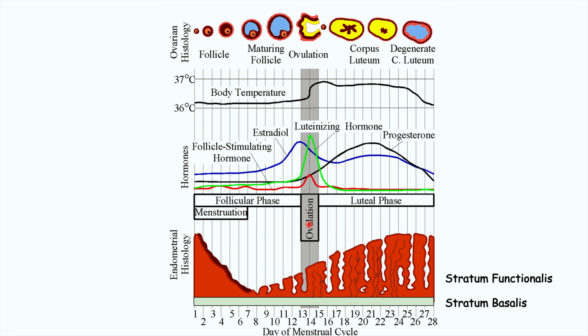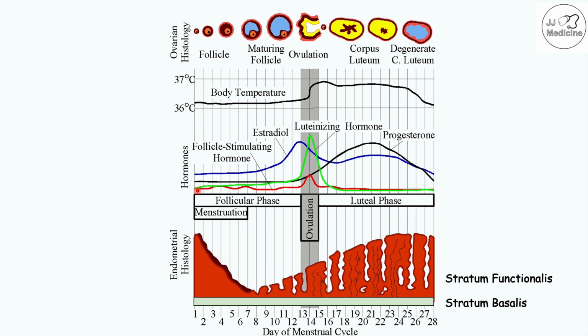And then in the first phase of the menstrual cycle, and an average menstrual cycle is 28 days long, the first phase is the follicular phase. This is a particular phase where there is some variation to how long the phase can last. So in an average individual, the follicular phase is going to be 14 days long. And then the next phase would be the luteal phase, which would be another 14 days. So there's an average of 28 days. But again, this phase can change depending on the individual.